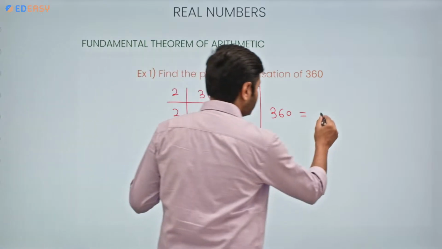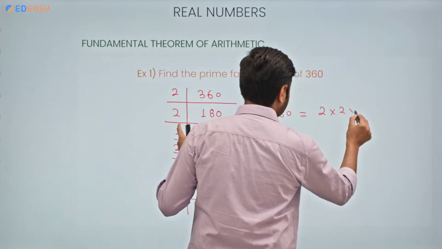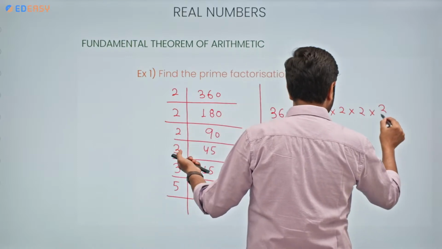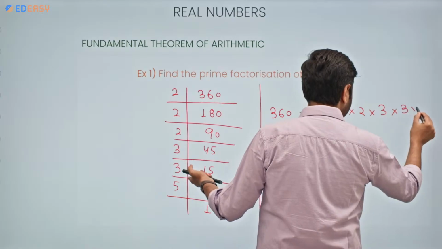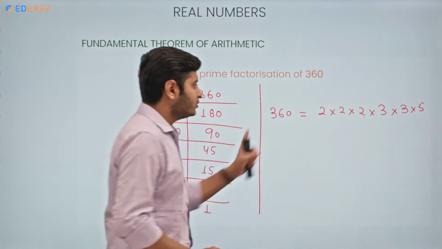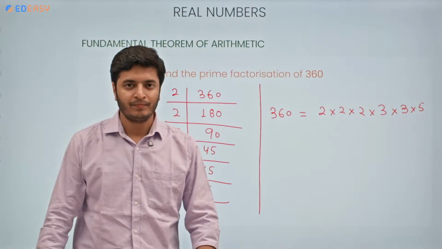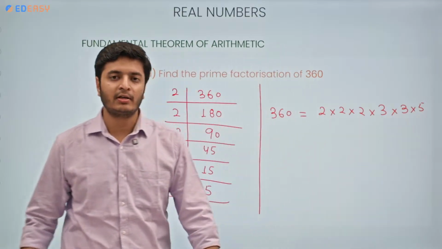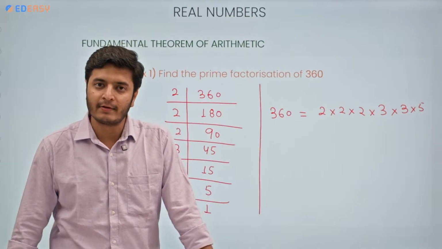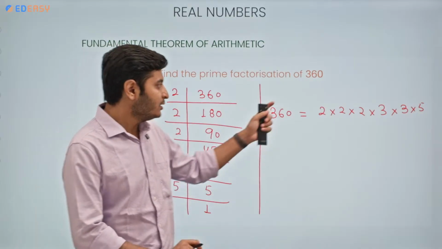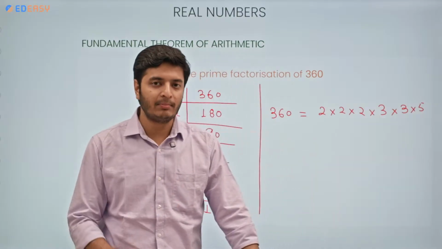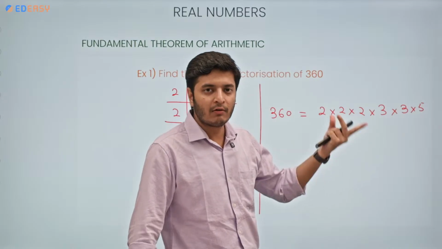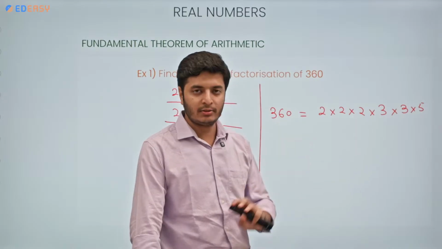Then you will write all the values keeping multiplication sign in between. So 2 into 2 first, then 2 again, into 3, into 3, into 5. So this is the prime factorization of 360. 360 will always be having this prime factorization irrespective of the order in which the prime factors are written. Correct? These numbers, when they are multiplied in this way, having this much power, is gonna give you 360 only.